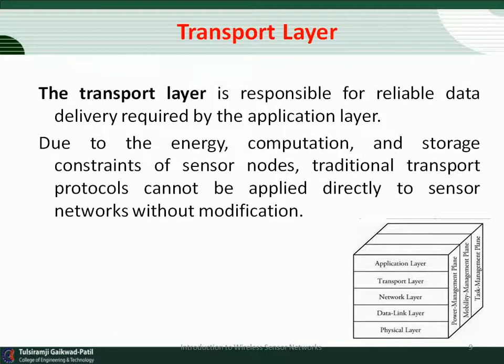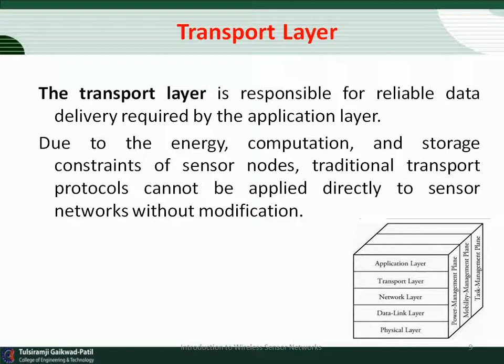The transport layer is responsible for reliable data delivery required by the application layer. So in general, the transport layer is responsible for reliable end-to-end data delivery between sensor nodes and the sinks. Due to energy, computation and storage constraints of sensor nodes, traditional transport protocols cannot be applied directly to sensor networks without modification.